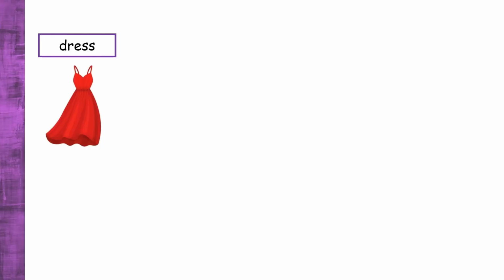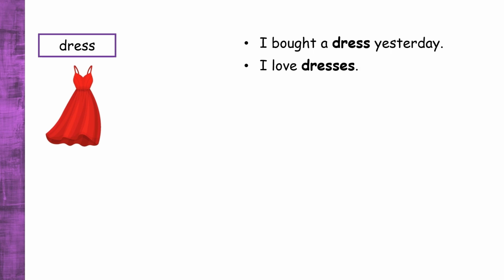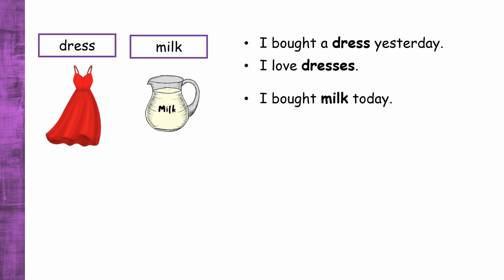Let's look at this example. I bought a dress yesterday. I love dresses. I bought milk today. I like milk. In this sentence, the noun dress is used in its singular form. In this sentence, it is in its plural form. In this sentence, milk is in its singular form, and it is also singular in this one.